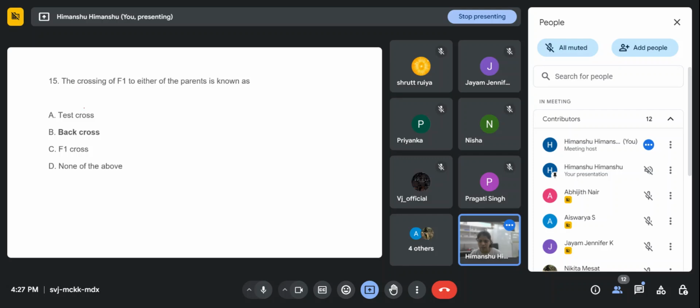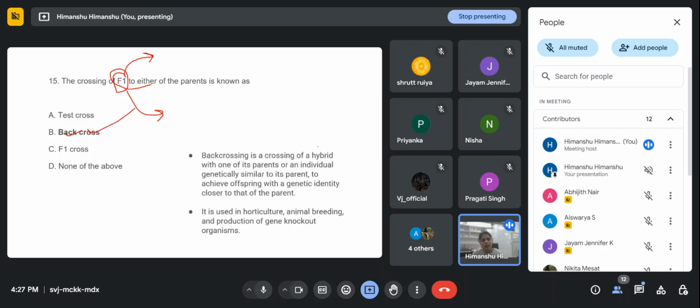If we take an example of back cross, we cross the F1 either with the homozygous dominant or with the homozygous recessive, right? So we call it a back cross. What is a back cross and why do we use it? It is a crossing of a hybrid with one of its parents, or an individual genetically similar to its parents, to achieve offspring with a genetic identity closer to that parent.